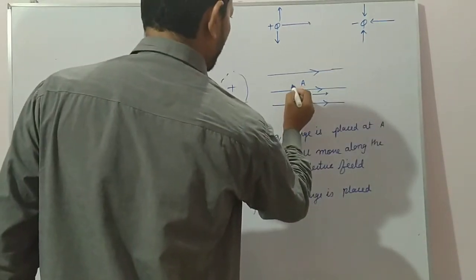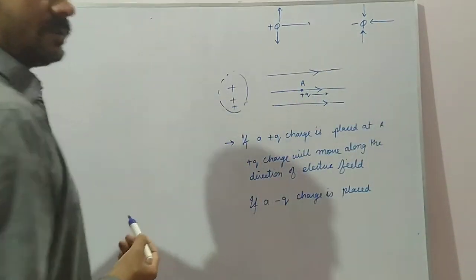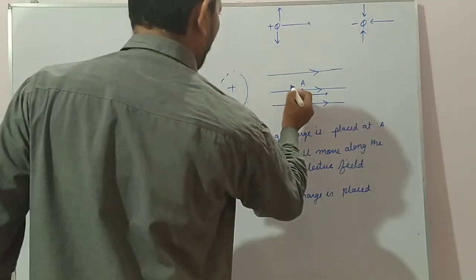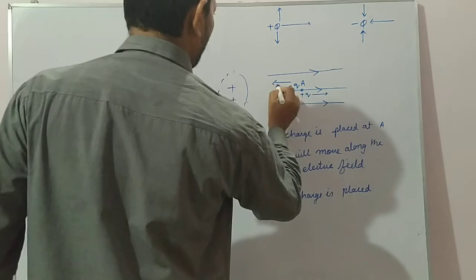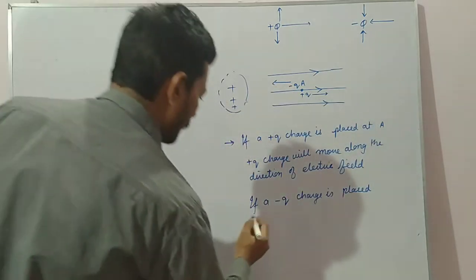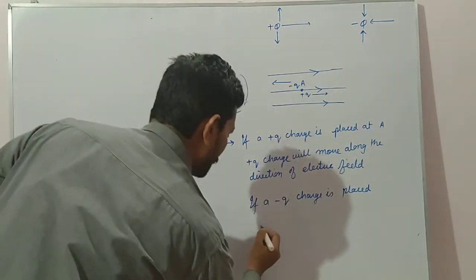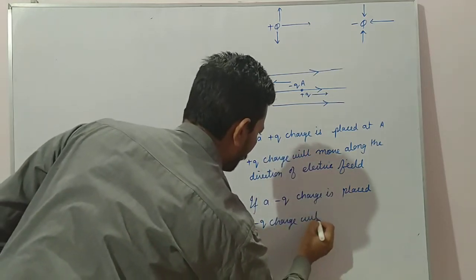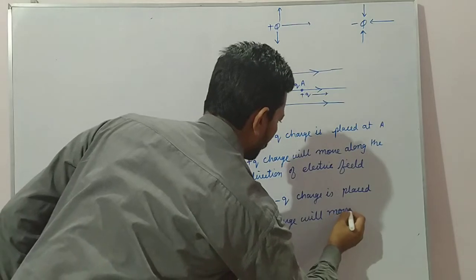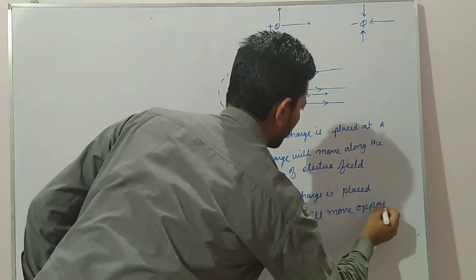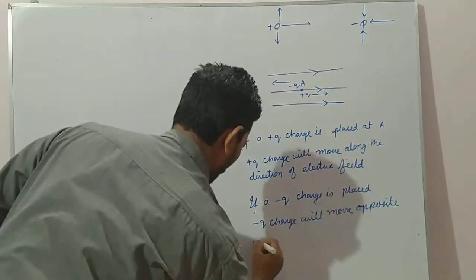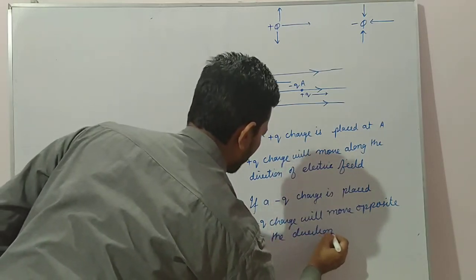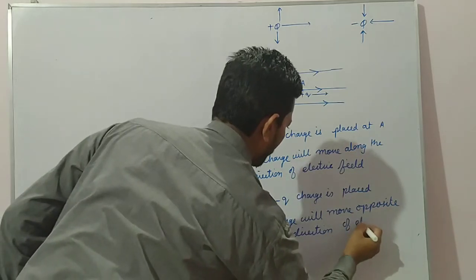Suppose we put a minus q charge here, then it will be attracted towards the positive charge. So a minus q charge will move opposite to the direction of electric field.